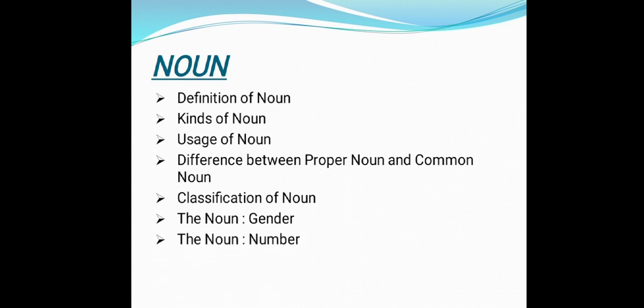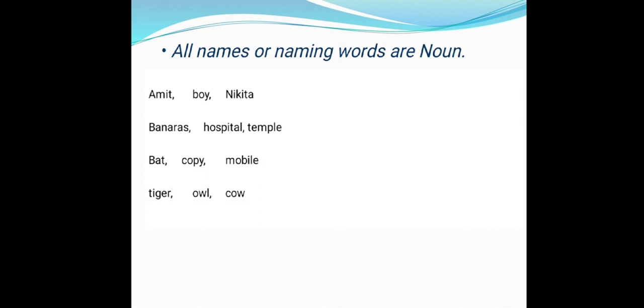So let's start. Children, as we know very well, in this world everything has a name. And all these names or naming words are nouns. Here, a few more examples are given: Amit, boy, Nikita, Banaras, hospital, temple, bat, copy, mobile, tiger, owl, cow. These are all names, and these names are naming words.